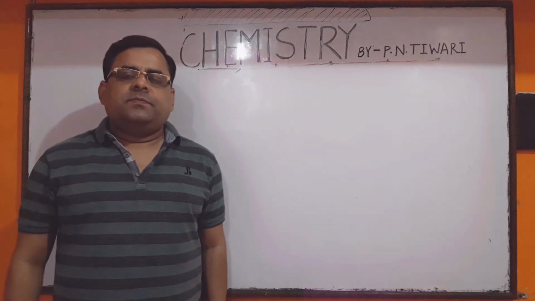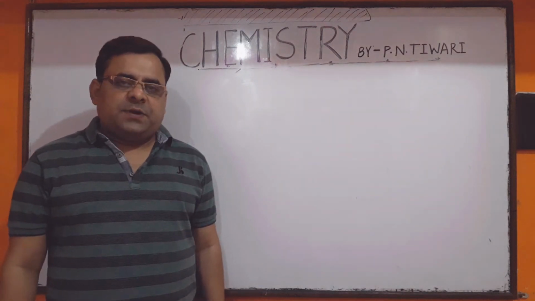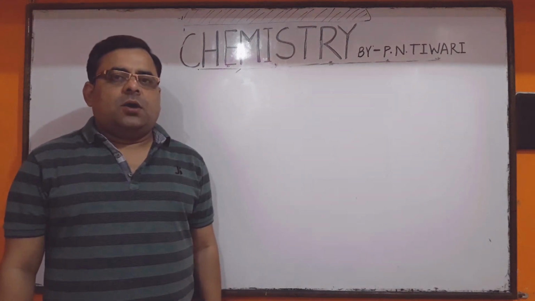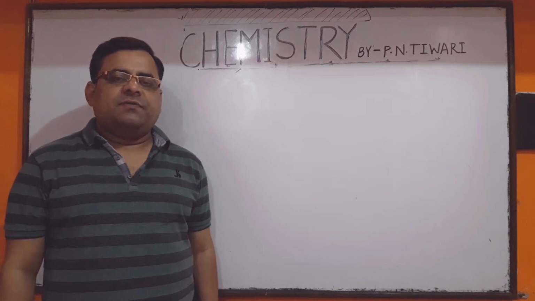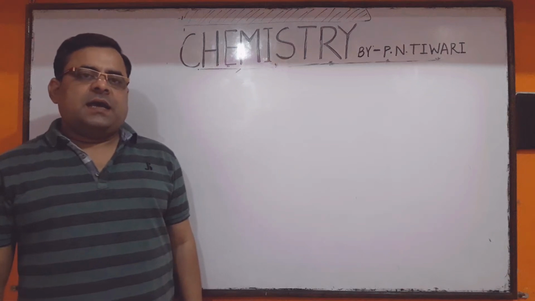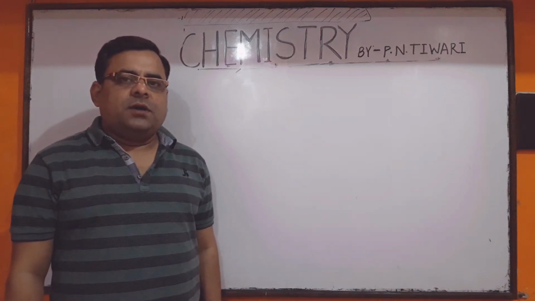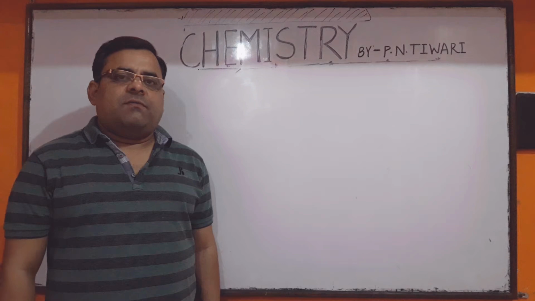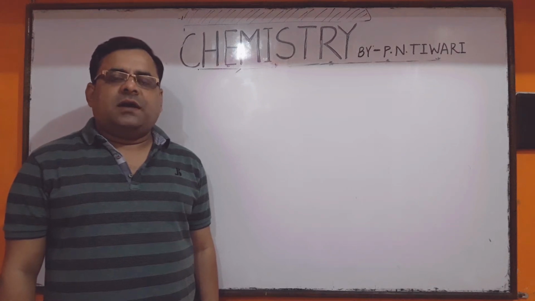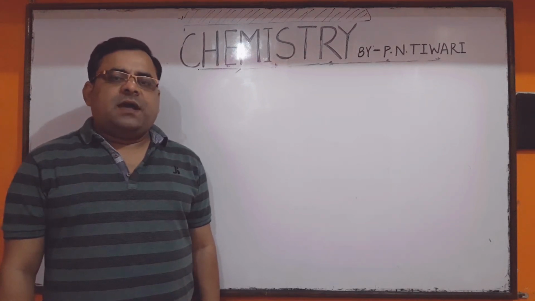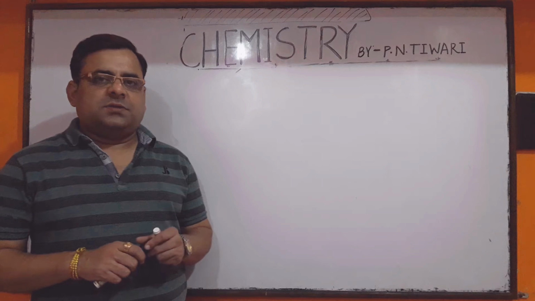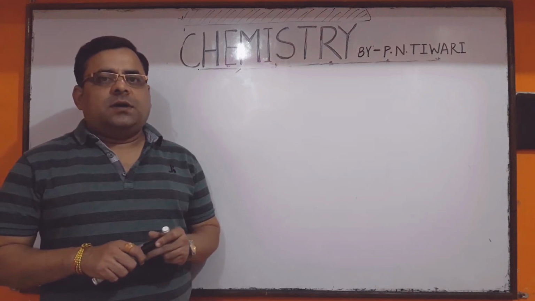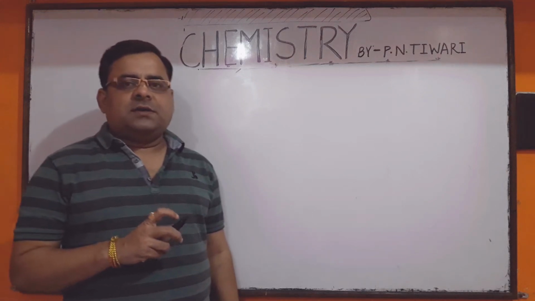Hello students, today I will explain to you the laws of chemical combination, which is the first topic of basic concepts of chemistry. Dear students, I have already explained the law of conservation of mass and the law of constant or definite proportion. Today I will explain the law of multiple proportion, which is the third law of chemical combination. So listen carefully and note down the important points of this video lecture in your copies.